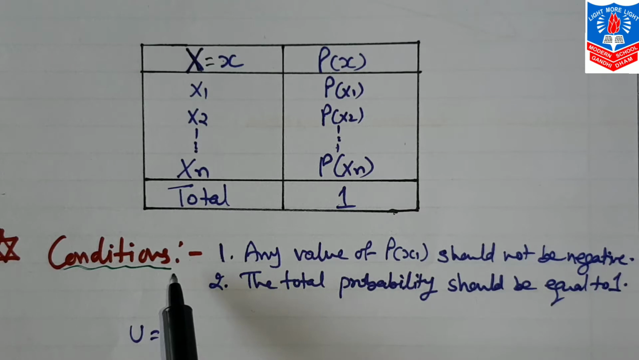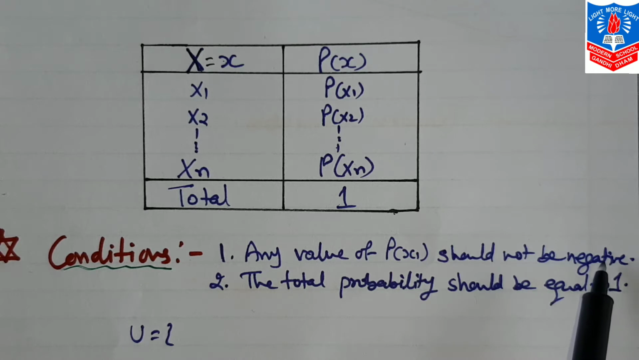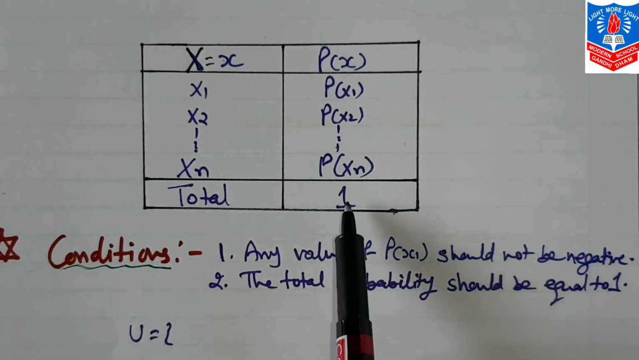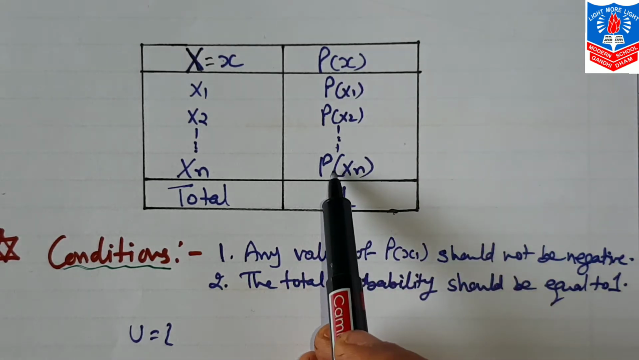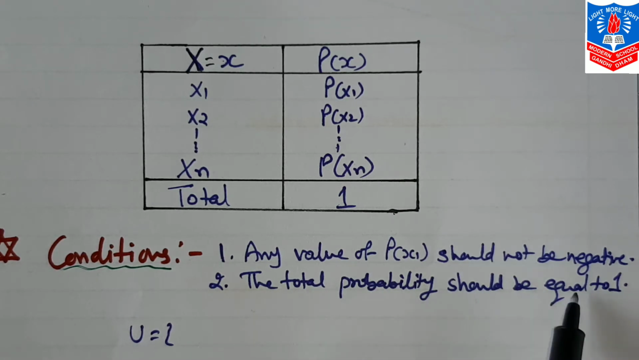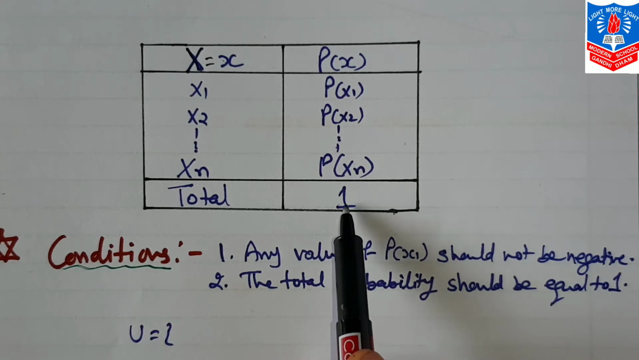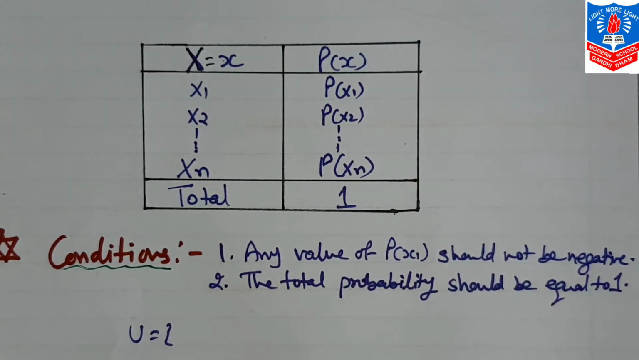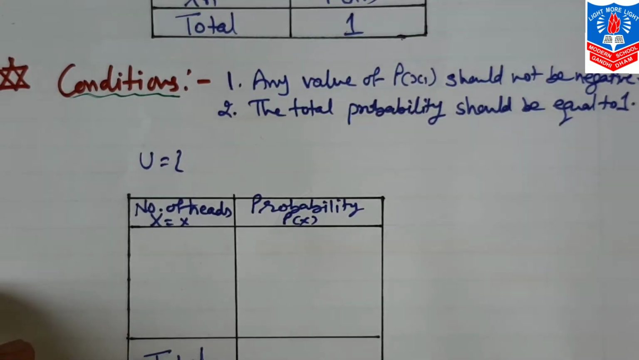Now here two conditions are there for this. Any value of p(x) should not be negative. Why? Because we know probability is always positive, and here sample space U, probability of that is 1, that only we distribute here, so always these values will be positive. Second, the total probability should be equal to 1. It's always 1 only, and how this one is distributed, that is the probability distribution. Now as I said, when we discuss with an example, it will be very clear to you.